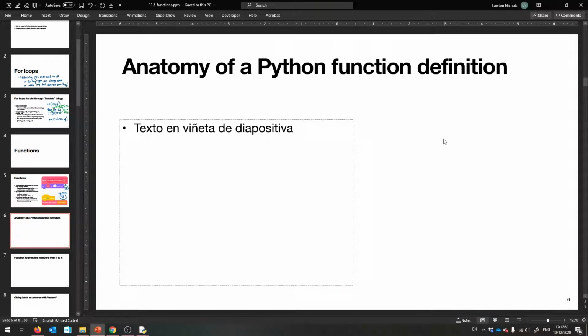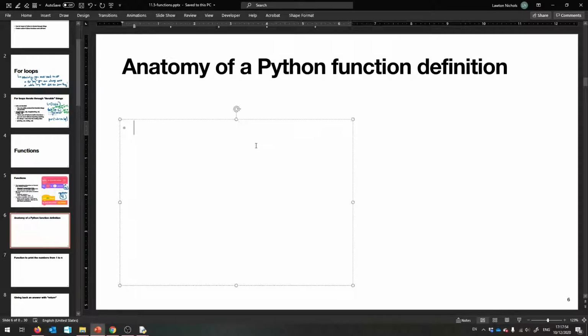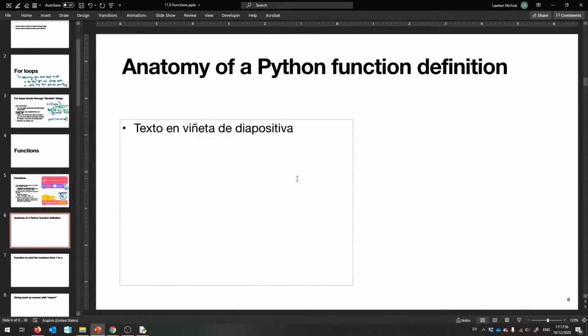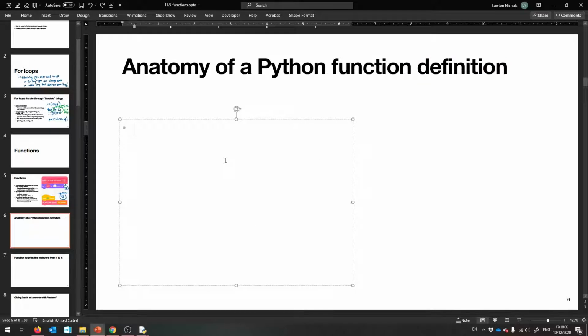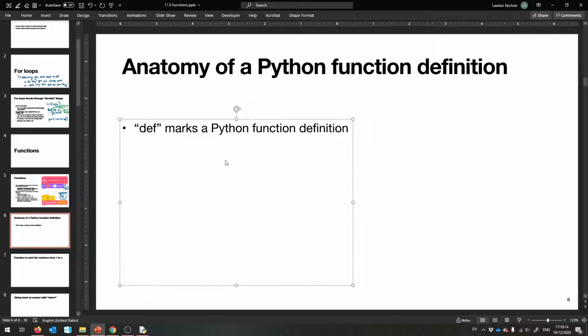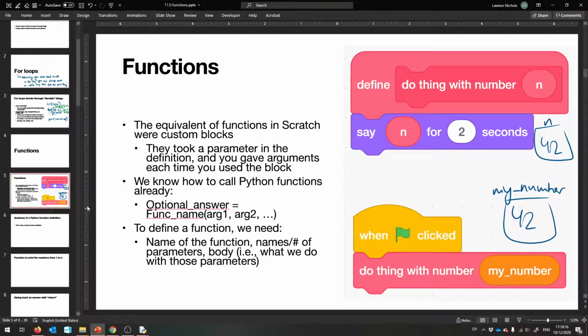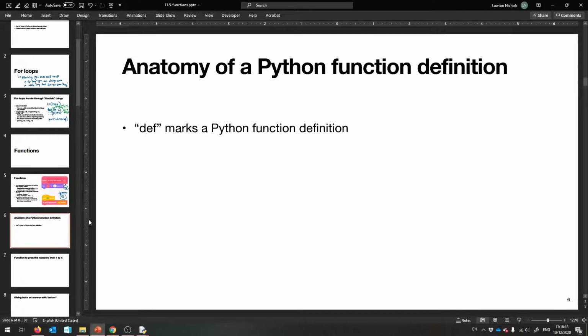We're ready. So what you do in Python is the first thing that you say to define a function to Python, you have to say def. That word. You say def. It marks a function definition. So I guess we're calling this, I don't know, print n, print number.